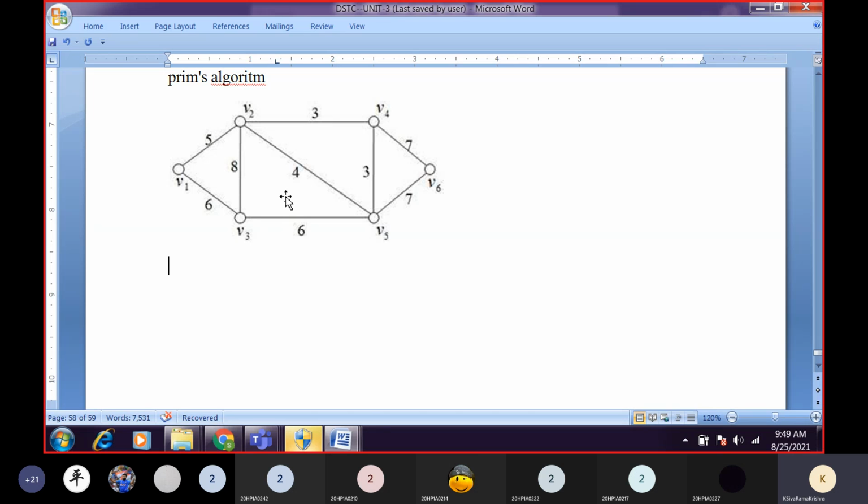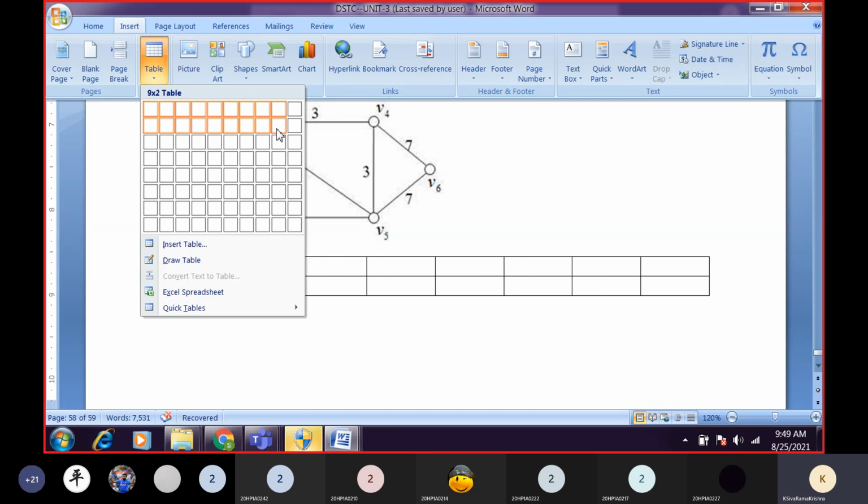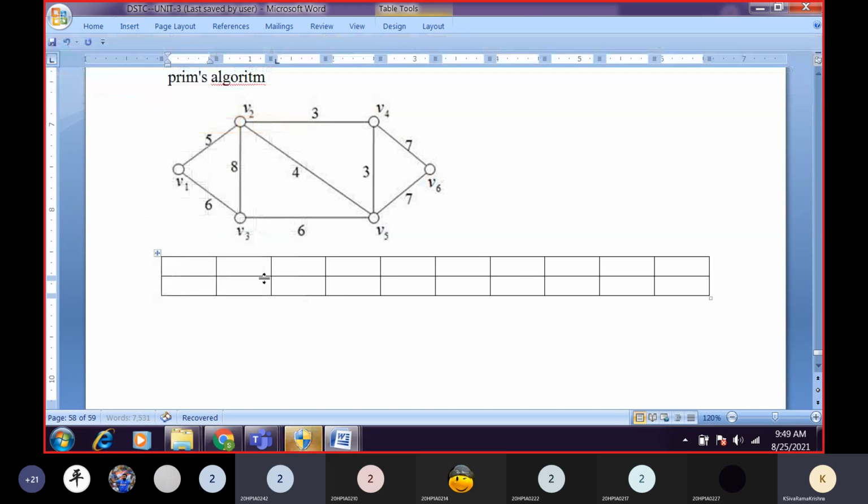What is the second step? The second step is we have to write the edges in increasing order. So what is the minimum weight here? 3, sir. So where can we find 3? V2 to V4, sir.